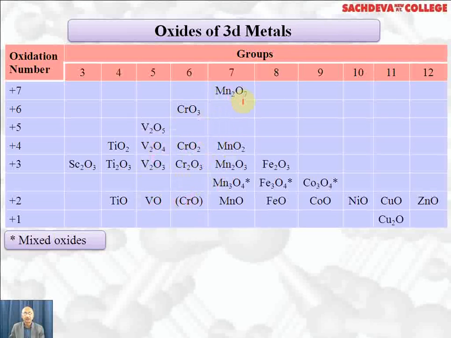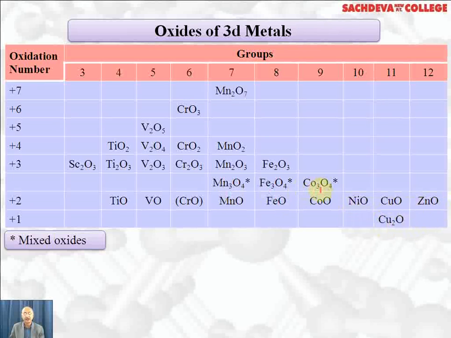Manganese forms Mn2O7, MnO2, Mn2O3, Mn3O4, which is a mixed oxide of MnO and Mn2O3. MnO is easily formed. Iron forms Fe2O3, Fe3O4, which is a mixed oxide of FeO and Fe2O3. FeO is also formed. Cobalt Co3O4 is also a mixed oxide. Cobalt oxide is readily formed. Nickel forms nickel oxide. Copper oxide, zinc oxide. Zinc oxide is amphoteric. Cu2O is also formed, which is unstable, but still it is formed.